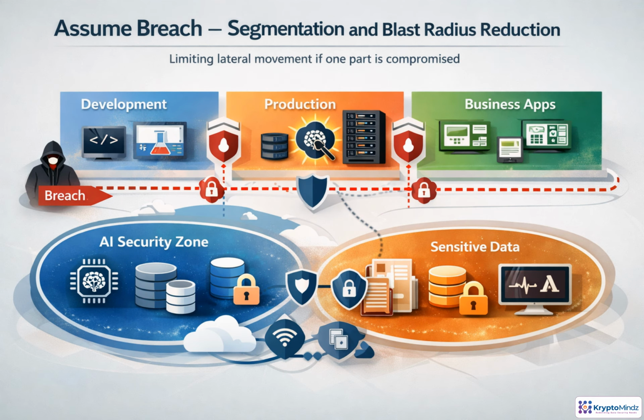Assume breach means designing as if one identity, app, pipeline, or endpoint will eventually be compromised. Segmentation keeps that failure contained. Development, production, business apps, AI services, and sensitive data should not all share the same trust boundary. Use separate subscriptions, resource groups, VNets, subnets, route tables, and policies where the risk justifies it. Critical assets like model endpoints, vector stores, datasets, Key Vault, and monitoring workspaces need tighter isolation. The goal is straightforward: allow only the paths required for business, block lateral movement, and prevent one compromise from becoming a platform-wide incident.